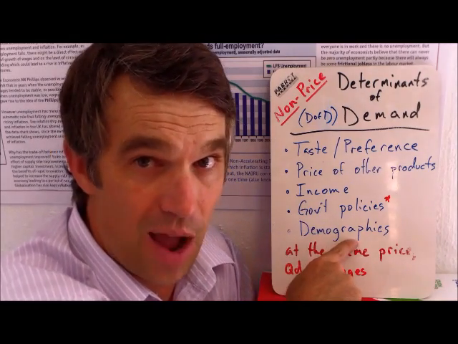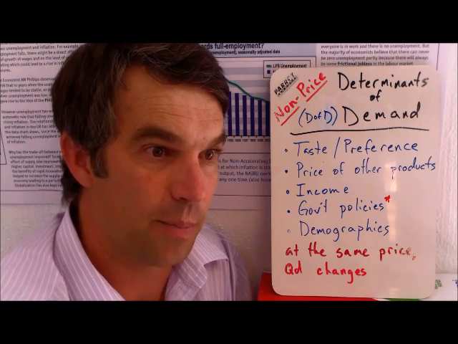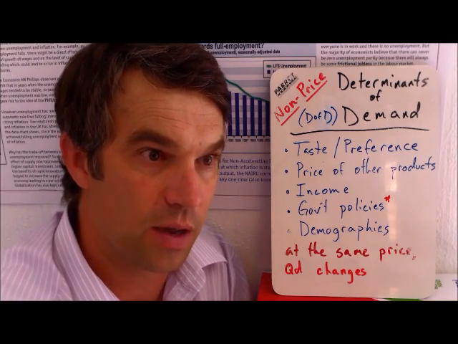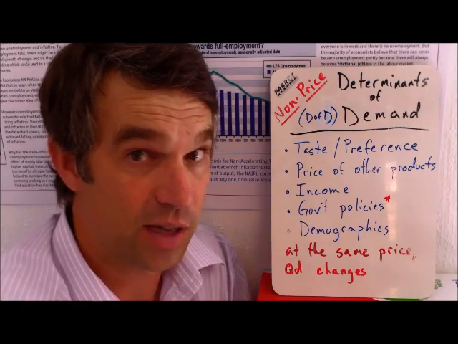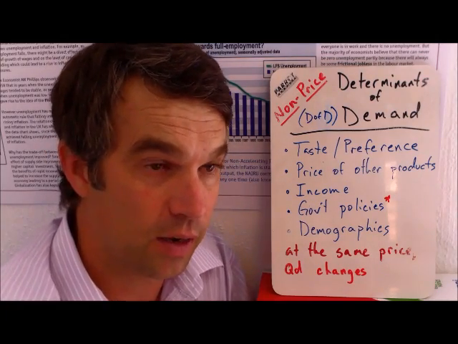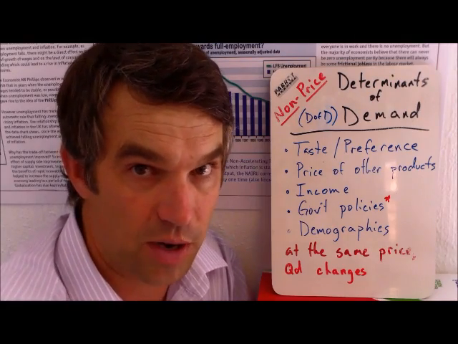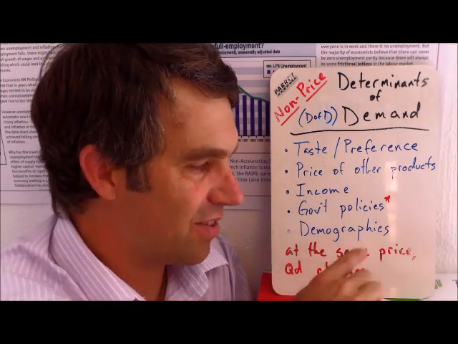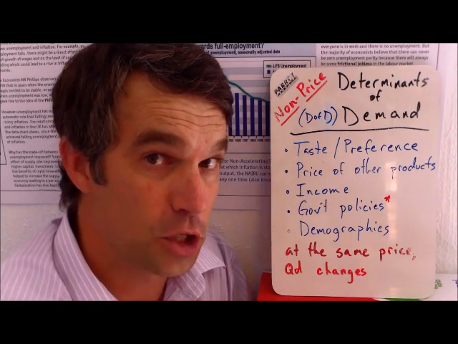Lastly is demographics. So if I'm Starbucks and I'm looking at my market and a bunch of people start to move into town, maybe they drink coffee or maybe they don't. Maybe they drink a lot of coffee or maybe they only drink a little. Maybe they prefer frozen drinks, maybe they prefer hot drinks. So demographics is simply about who am I selling to, and it recognizes that those things can change.